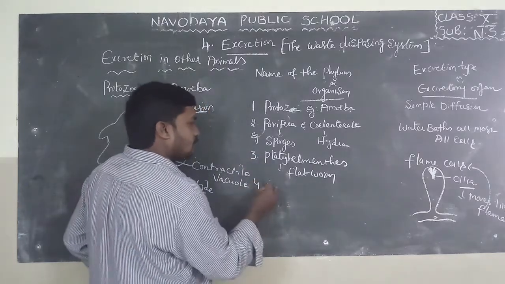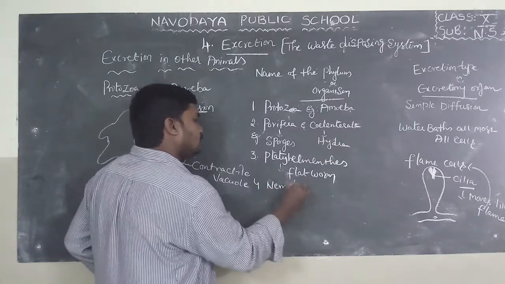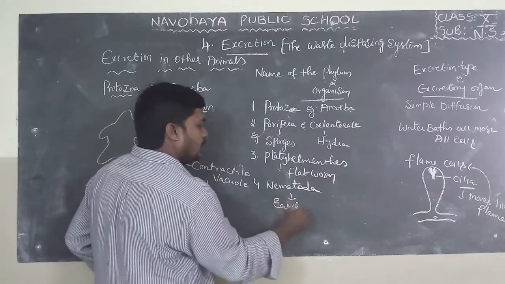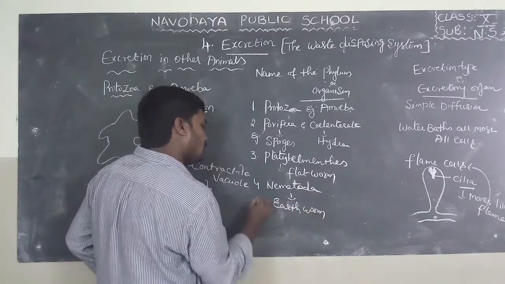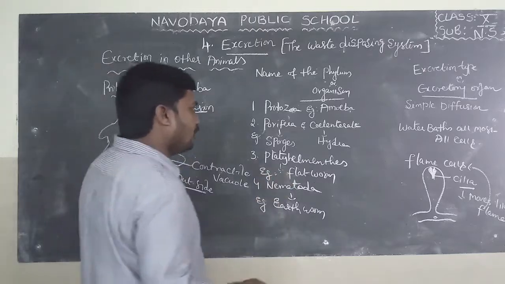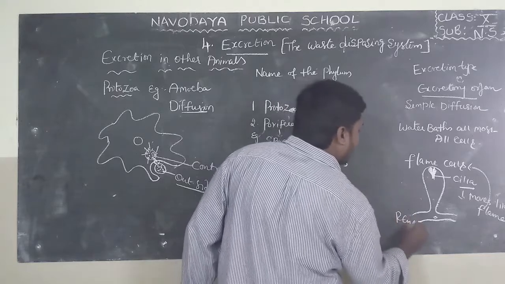The fourth one is Nematoda. Example, earthworm. Nematoda organisms have renette cells.